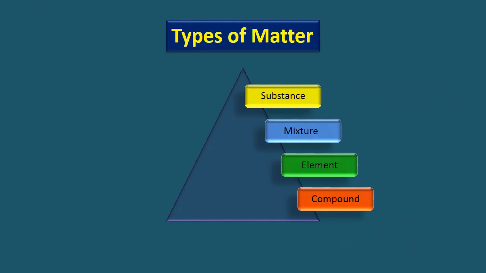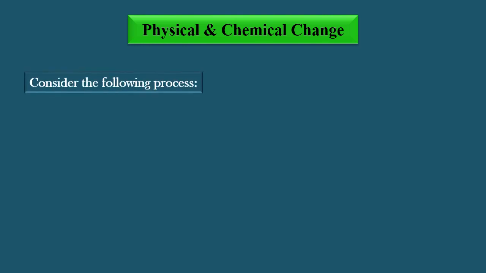Next term to define is compound, the pure substance. Before defining a compound, you need to understand the difference between physical and chemical change. Consider the following process in which iron and sulfur are mixed in a china dish and kept at room temperature. What happens?